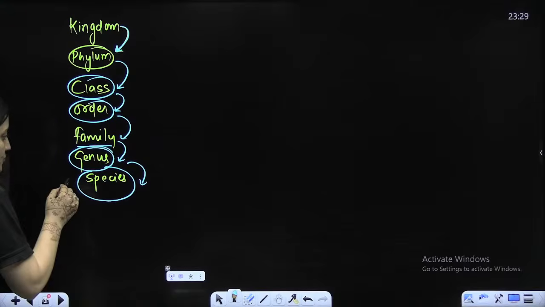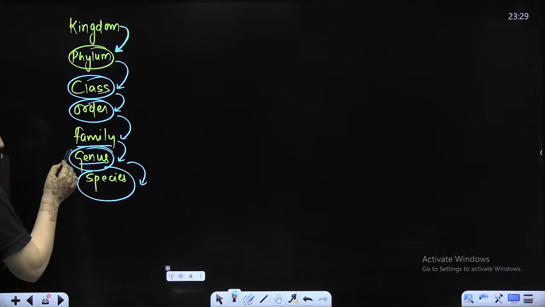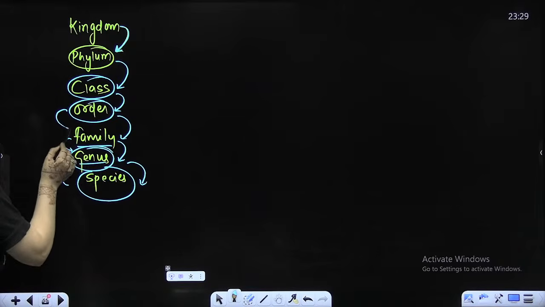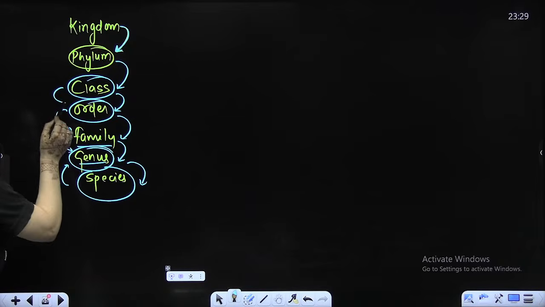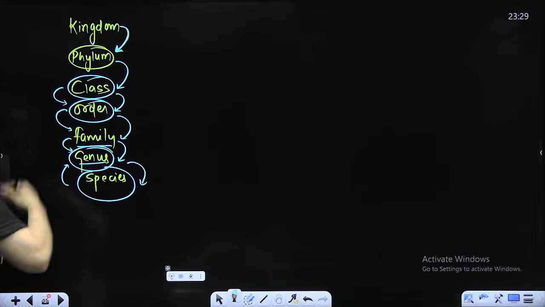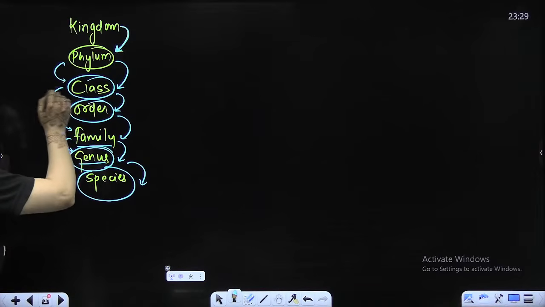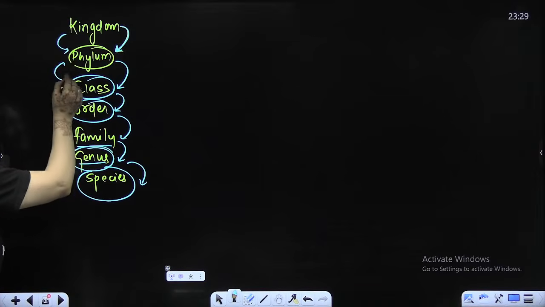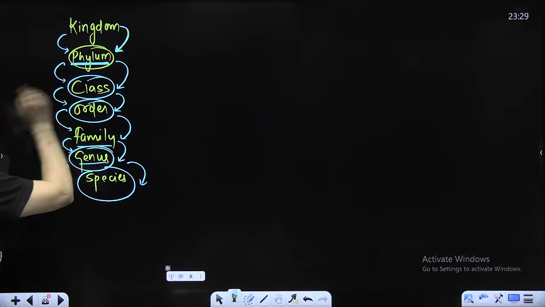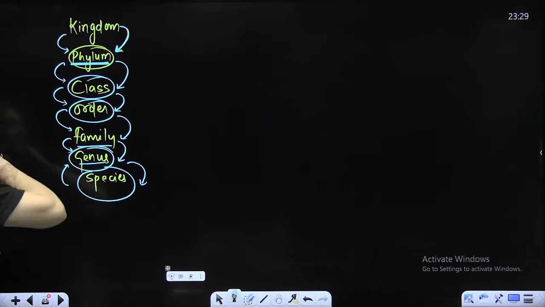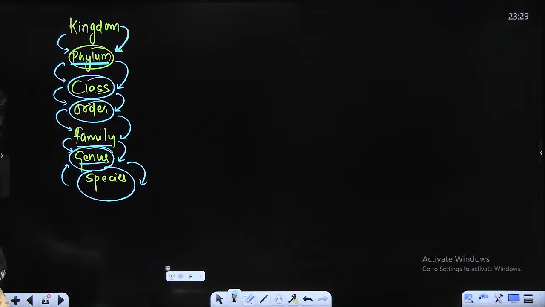Another way: genera consist of related species. Family consists of related genera. Order consists of related families. Class consists of related orders. Phylum consists of related classes. Or kingdom consists of related phyla. That's how the things are. Am I clear?